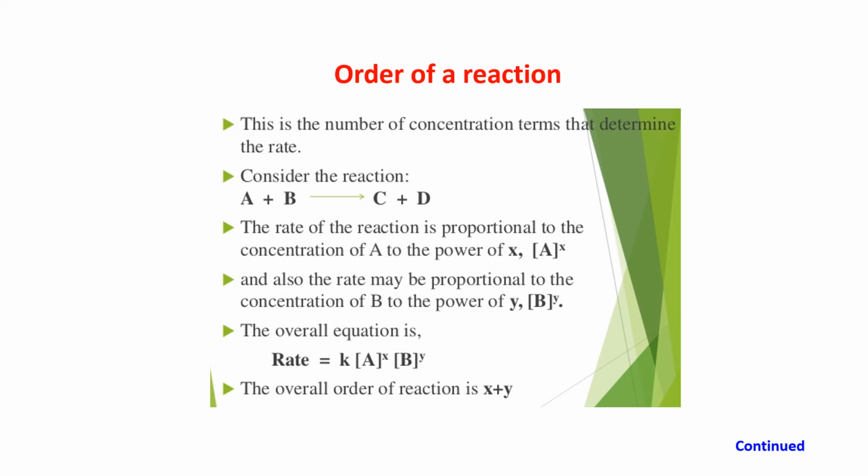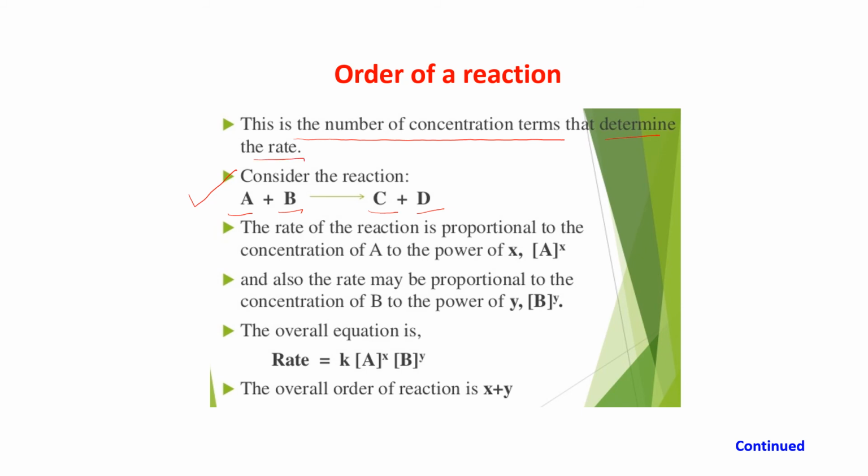In this slide we have taken the reaction A plus B giving you C plus D. A and B are the reactants, and these are the concentration terms, and C and D are the products, which are also concentration terms. This is the number of concentration terms that determine the rate.